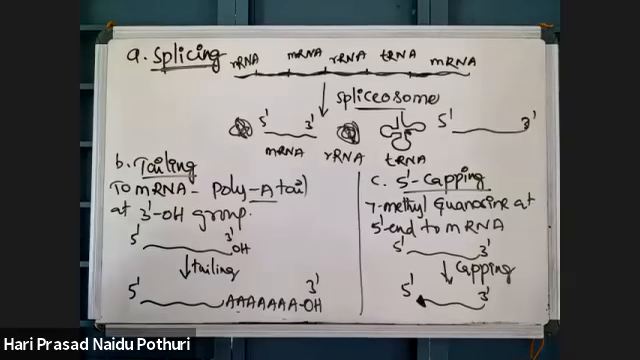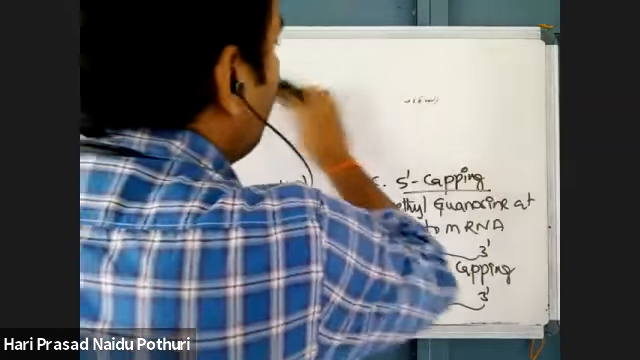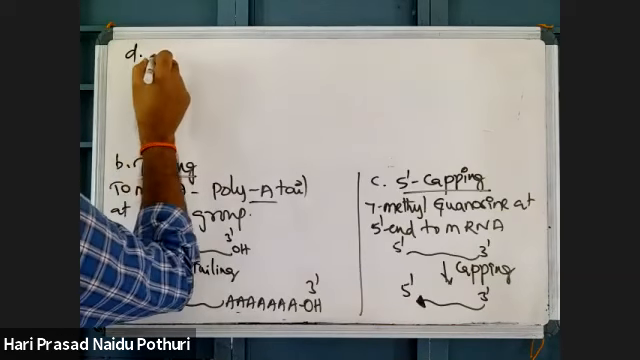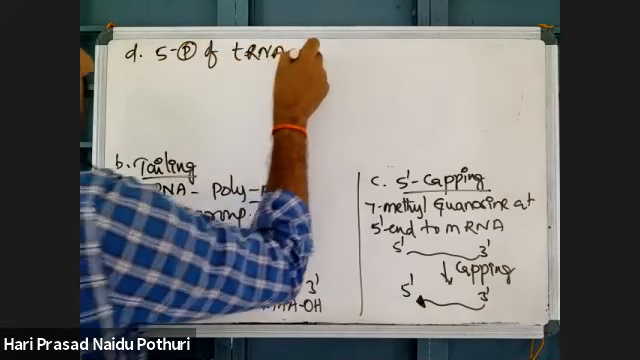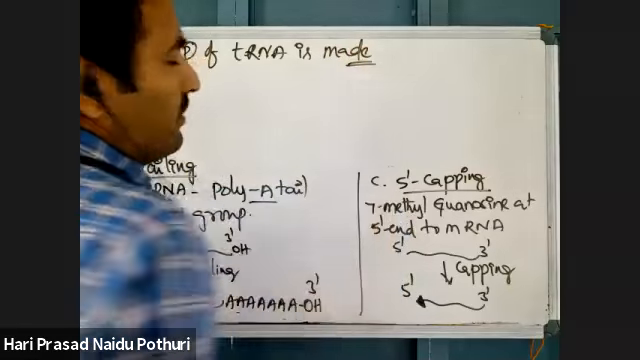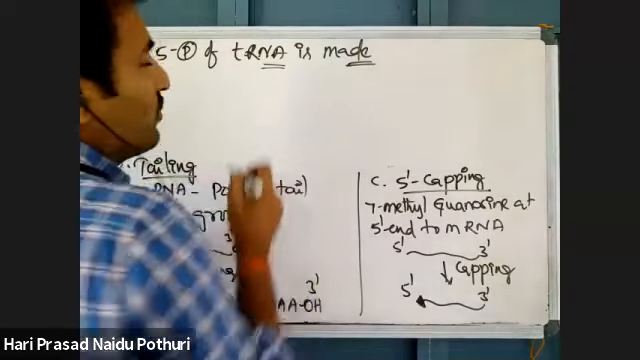Okay, these are post-transcriptional modifications and a few more changes. Post-transcriptional modifications are the processing of this RNA. First, the 5' phosphate of tRNA is made. In tRNA, the 5' phosphate group is prepared, that means by breaking some nucleotide, the 5' phosphate group of tRNA is made. That is one post-transcriptional modification.